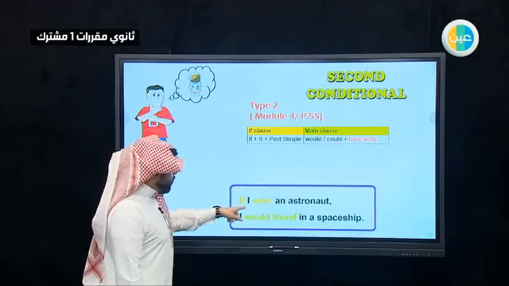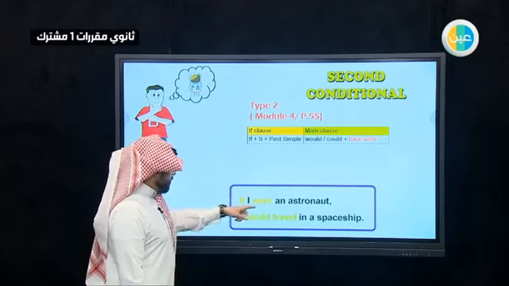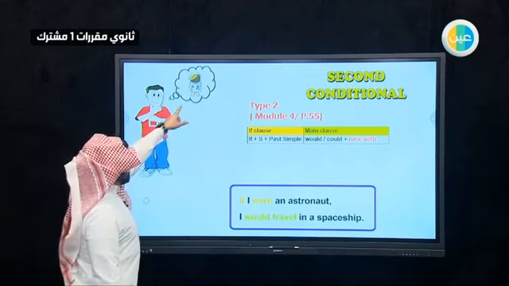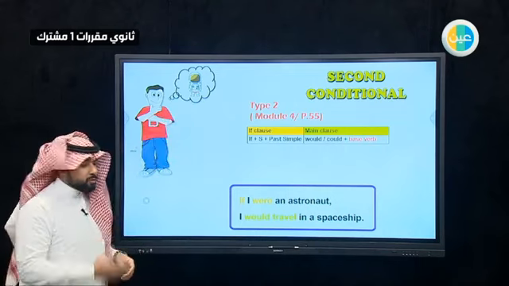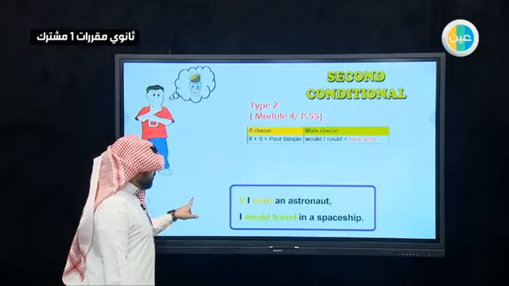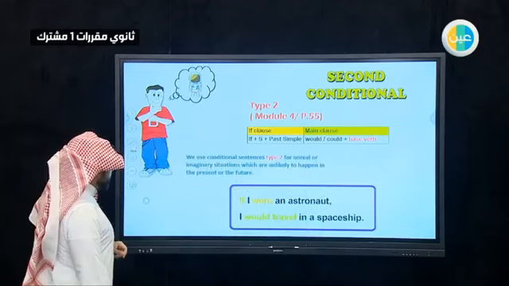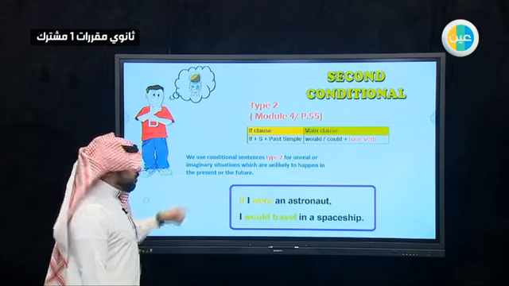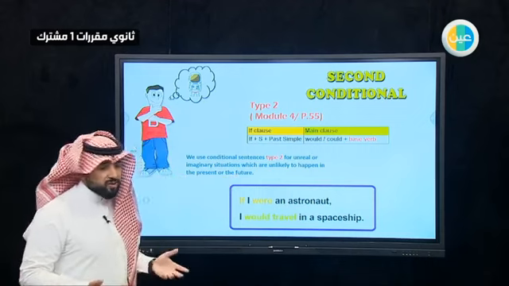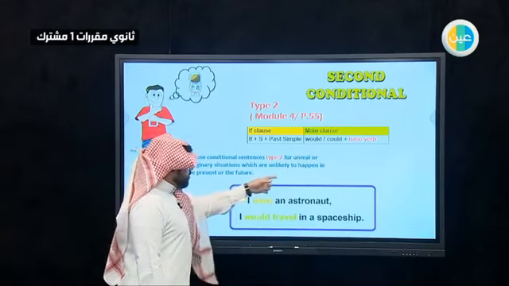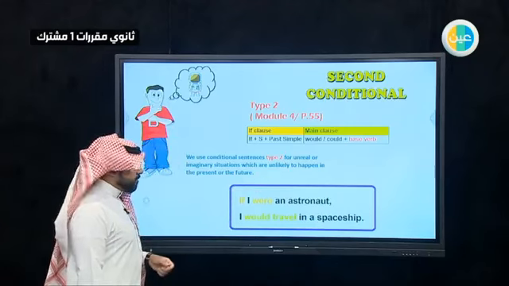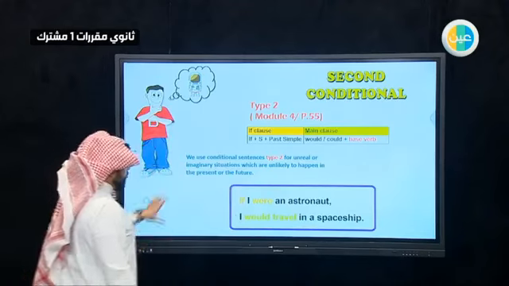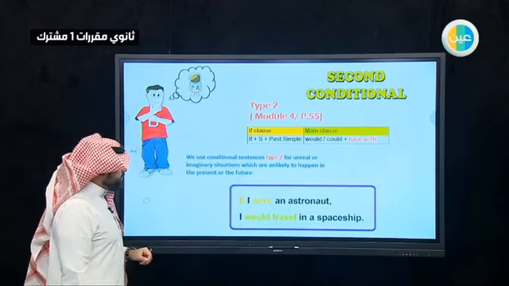For example here, if I were an astronaut, I would travel in a spaceship. An astronaut is like this one, in this suit, the person who goes into space. So let's take the reason behind using this type. We use conditional sentences type 2 for a real or imaginary situation, so something that is not real, which is unlikely to happen in the present or the future. So mostly it will not happen in the present or in the future. We use type number 2. So take a look.